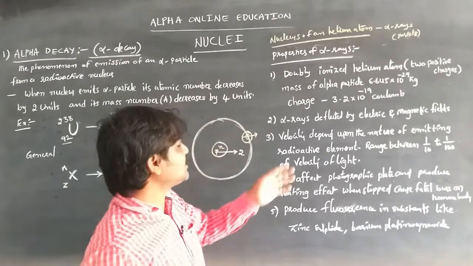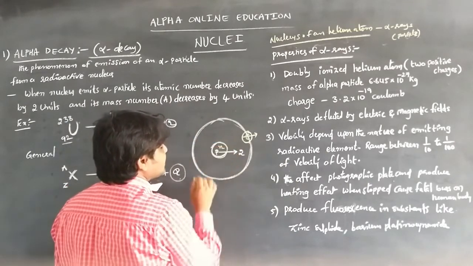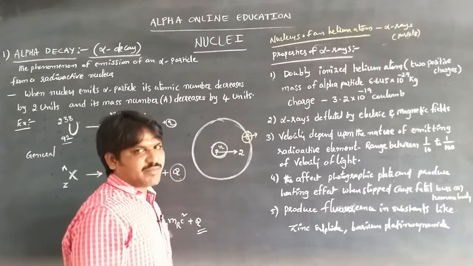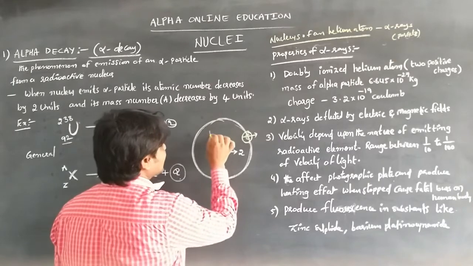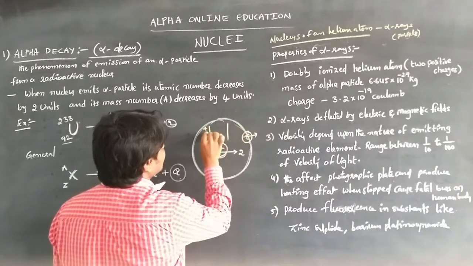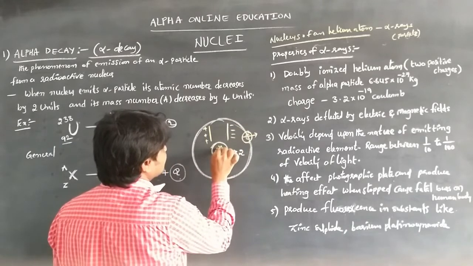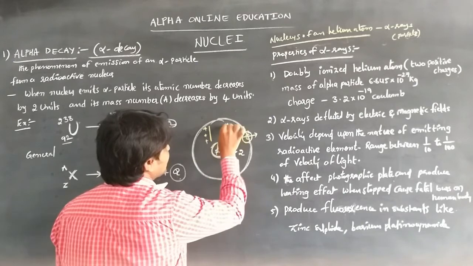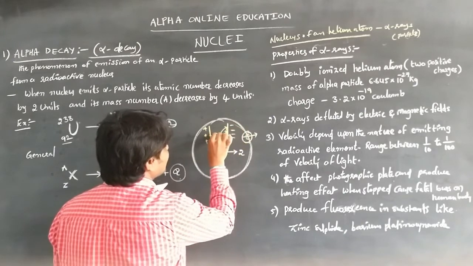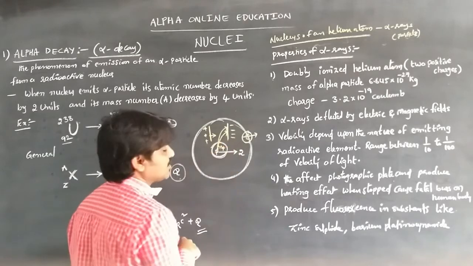The next one is, whenever a nucleus disintegrates and emits alpha particles, they can be identified by applying an electric field. The positively charged particles are deflected: attracted by the negative plate and repulsed by the positive plate, because of the positive charge of the protons.